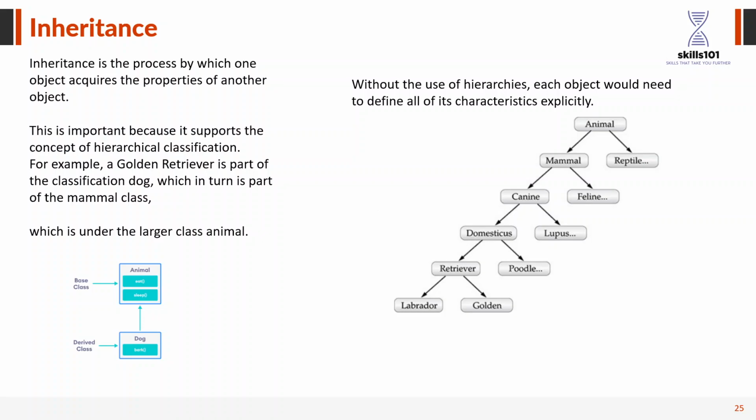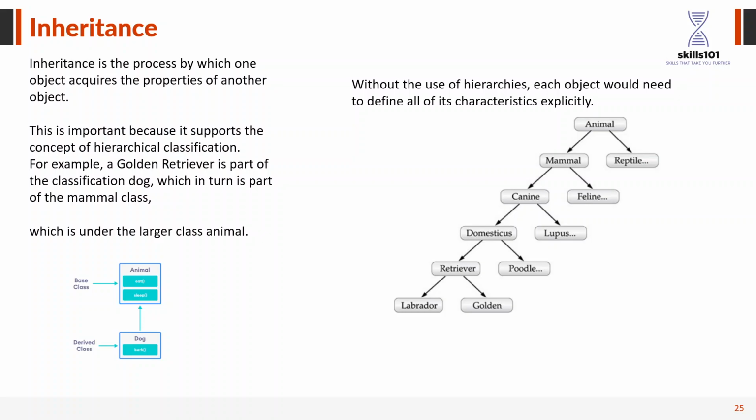Again, there's one more example. If there's a class like animal, then there are two subclasses. One is mammal, one is reptile. In mammal there is canine and feline. Then in canine there is domesticus and lupus. Then retriever and poodle, right? If we go into the animal class, there is a dog, there is a cat. They both have four legs, they both eat, they both sleep, right? But the dog has its own features, the cat has its own features, but both inherit the super class called animal. So these are the basic examples of inheritance.